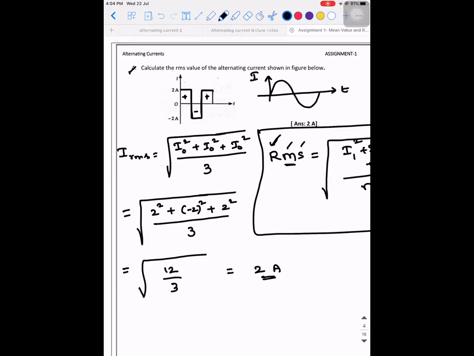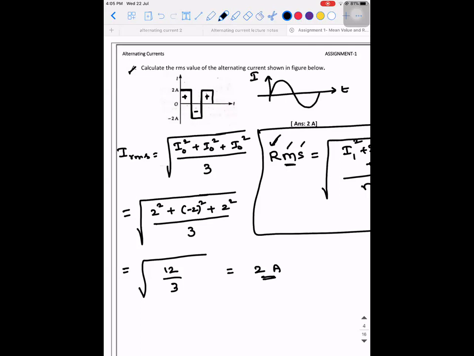See. Sir, the area is constant. It's not about the area. The instantaneous current is a constant. It is not the area actually. It is the instantaneous current that is constant. Whereas in the case of a sinusoidal graph, what is happening? The instantaneous current is changing from point to point.